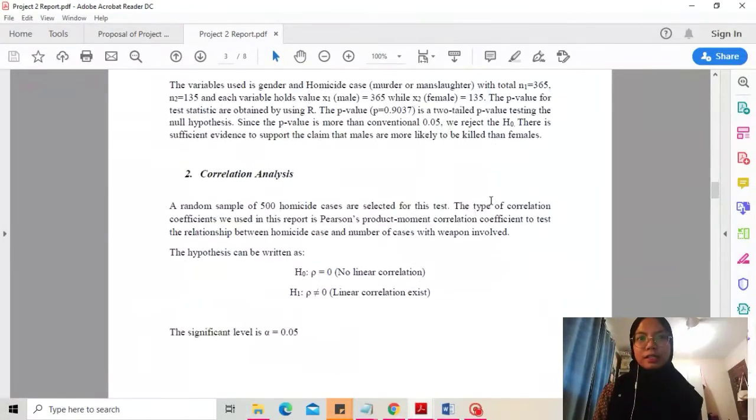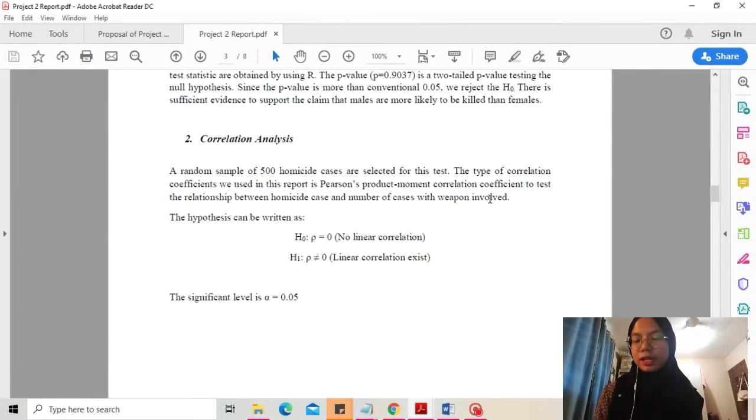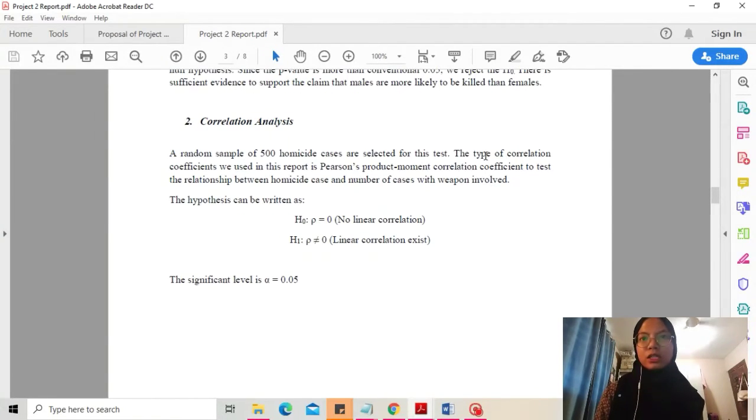For the second test, I use correlation analysis. We choose a random sample from the 500 homicide cases selected for this test. We use the Pearson product moment correlation coefficient to test the relationship between homicide cases and number of cases with weapon involved, which is victims that were murdered by using a weapon.